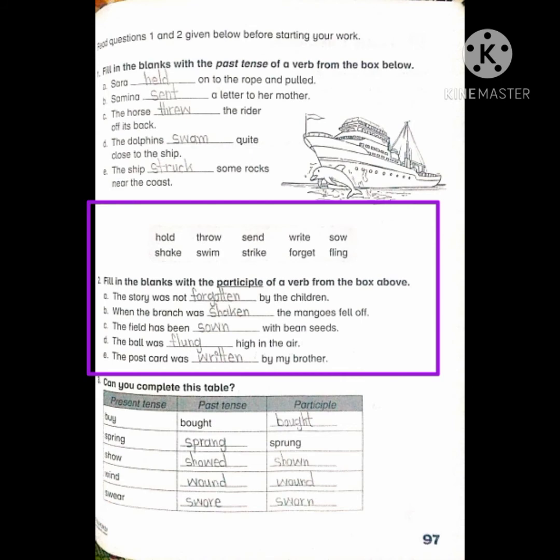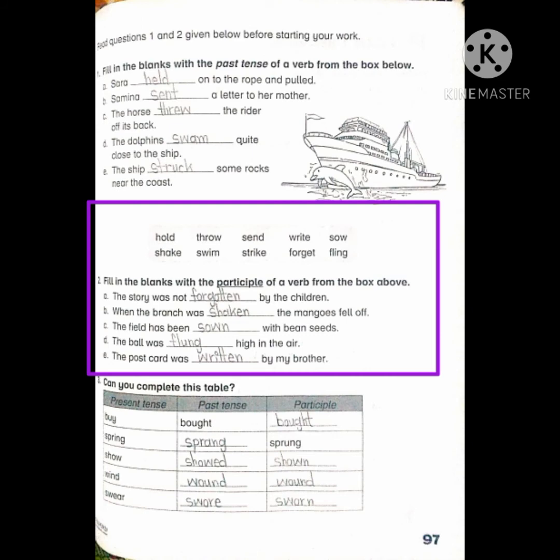C. The field has been dashed with bean seeds. From the box above we can choose sow. The third form or the participle form of the verb sow is sown. The field has been sown with bean seeds. D. The ball was dashed high in the air. From the box above we can choose fling. The participle of fling is flung. The ball was flung high in the air.